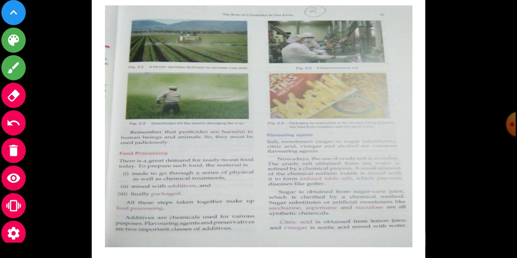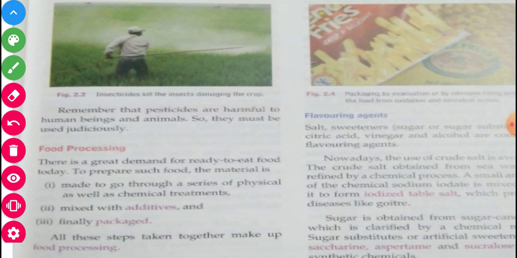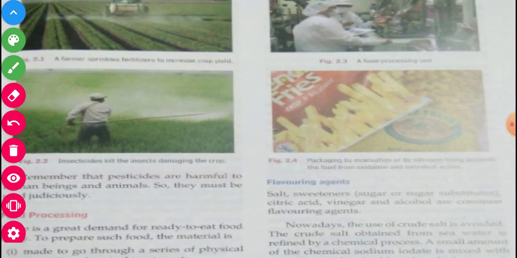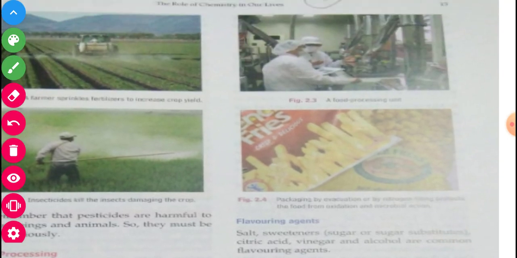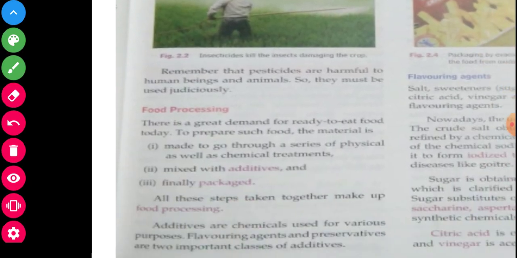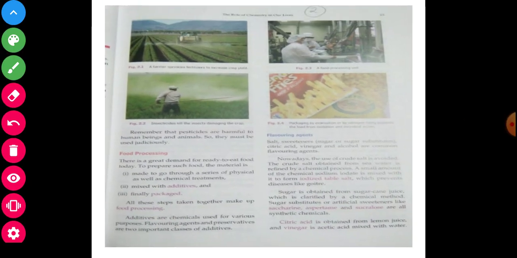Another topic is food processing. There is a great demand for ready to eat foods today. If you see the pictures here, one is from a food factory, another shows packaging, like Uncle Chips and many other ready-made foods in packaging. See, and now we will discuss paragraph-wise.